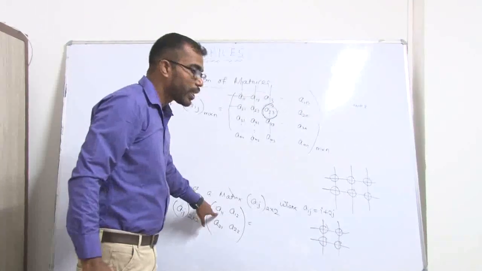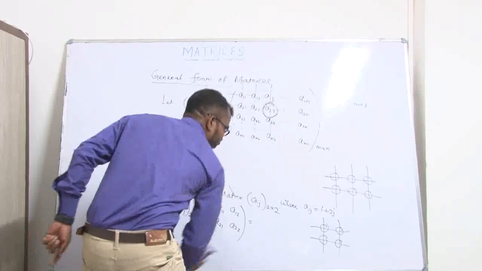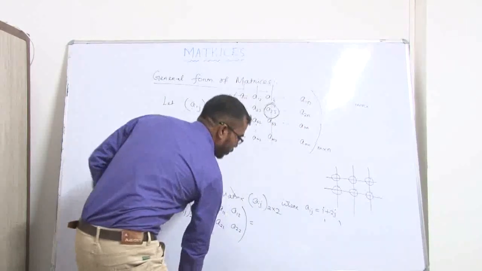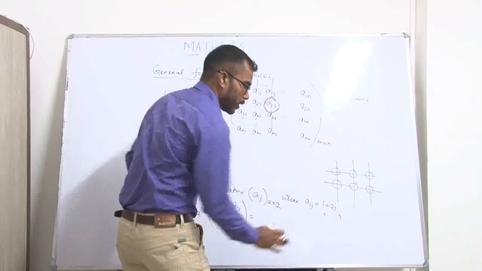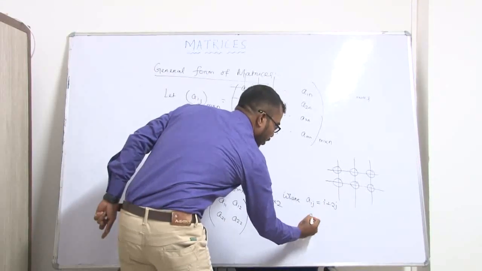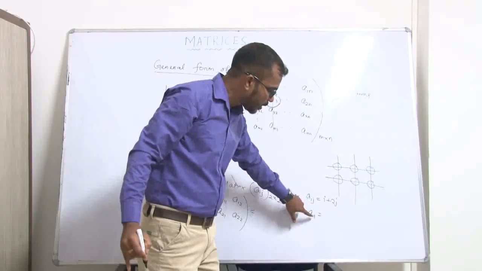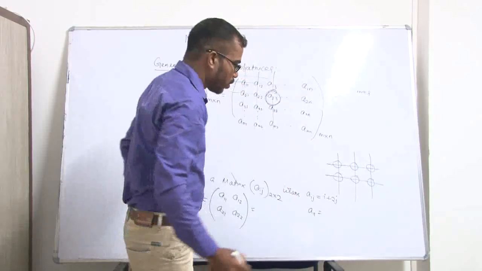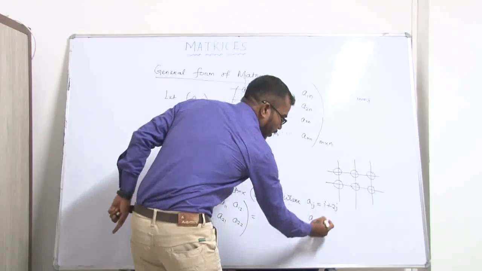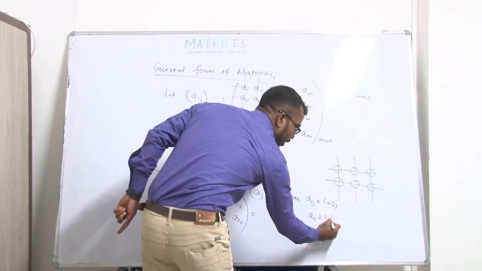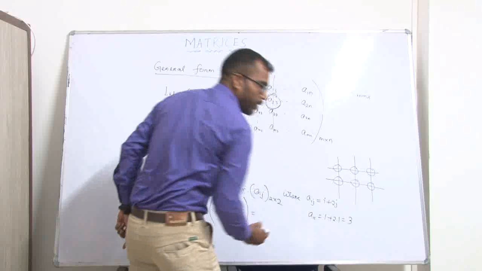Suppose we put the value of A11, and the condition is Aij equals i plus 2j. For A11, i stands for 1 and j stands for 1. So if we put the values of i and j, we get 1 plus 2 into 1, that is 3.